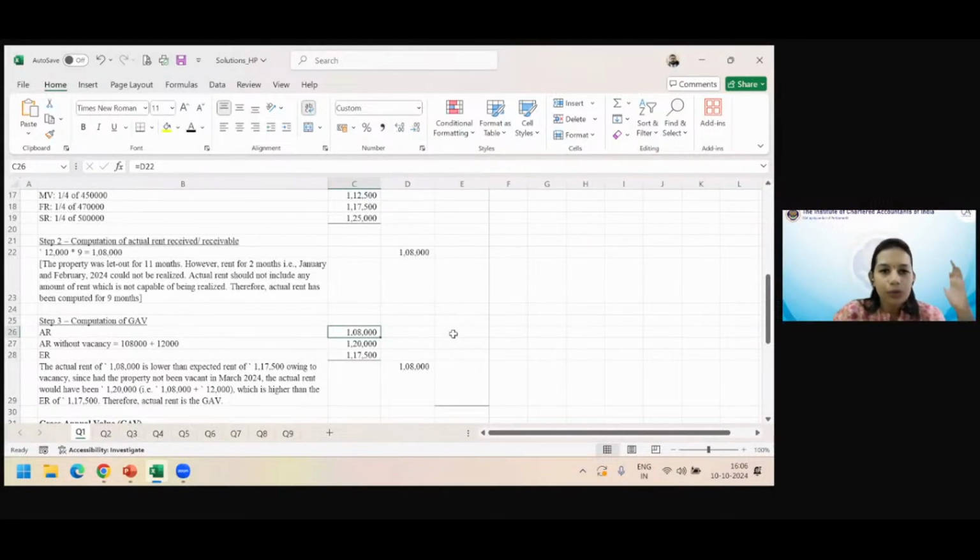ठीक है, higher of the two के मतलब उस frenzy में हम लोग बस higher जो मिलता है ले लेते हैं. We have calculated without vacancy and actual rent only to see whether we need to take actual rent. But if we need to take actual rent, we will take the actual rent. We will not take the prorated actual rent which we have calculated. Okay. So we have to take 1,08,000.